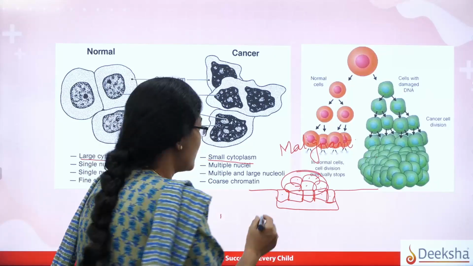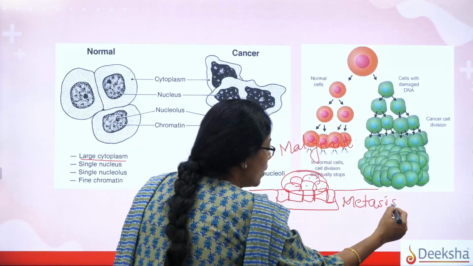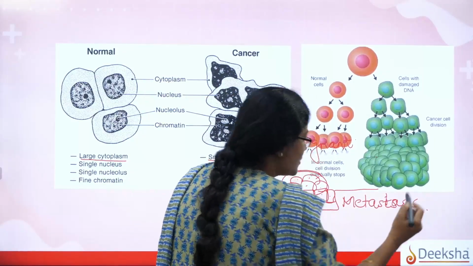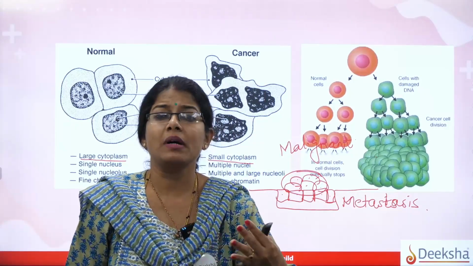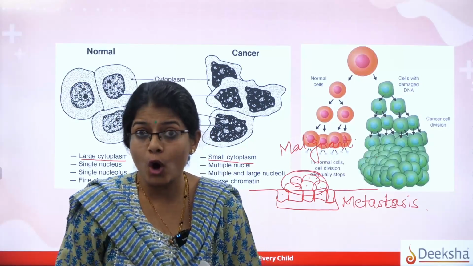That process, or concept of spreading of the tumor, is called metastasis. It is called what? Metastasis. So metastasis is a concept where there is spreading of the tumor, and that's the reason why in cancer many tumors will be formed.